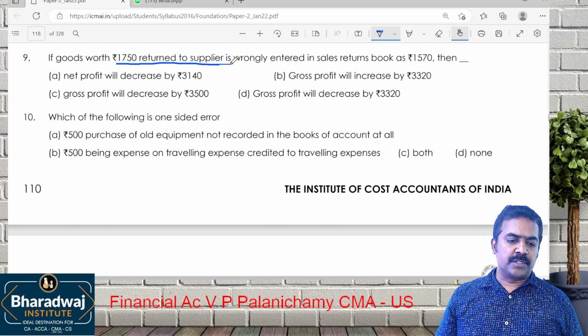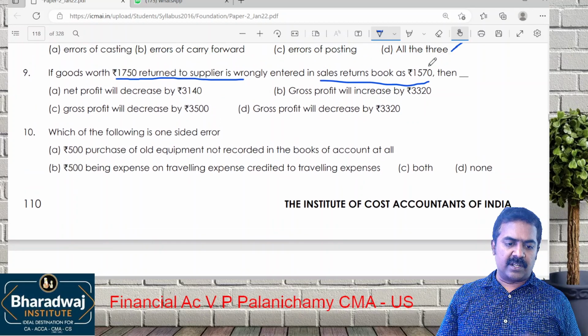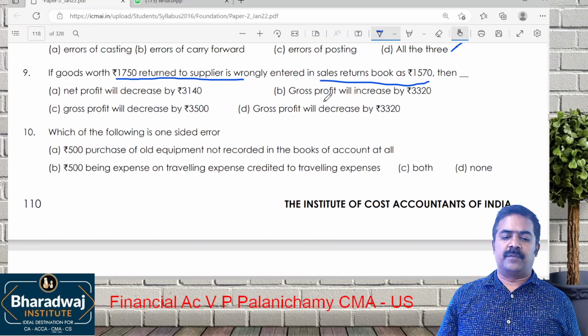Goods returned to supplier was wrongly recorded as which one? Sales. Was wrongly recorded as sales. They will ask you what will be the impact on profit.